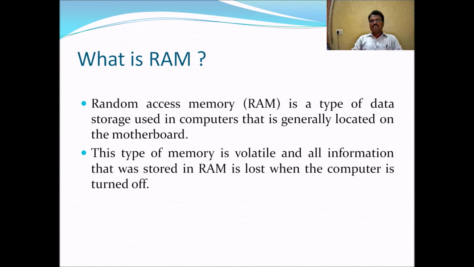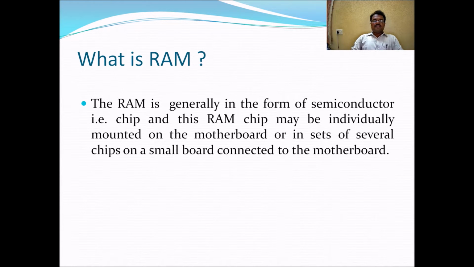But the speed of the RAM is very fast when compared to the secondary storage memory. The RAM is generally in the form of semiconductor devices called chips, also called integrated chips. This RAM chip may be individually mounted on the motherboard or in sets of several chips on a small board connected to the motherboard.